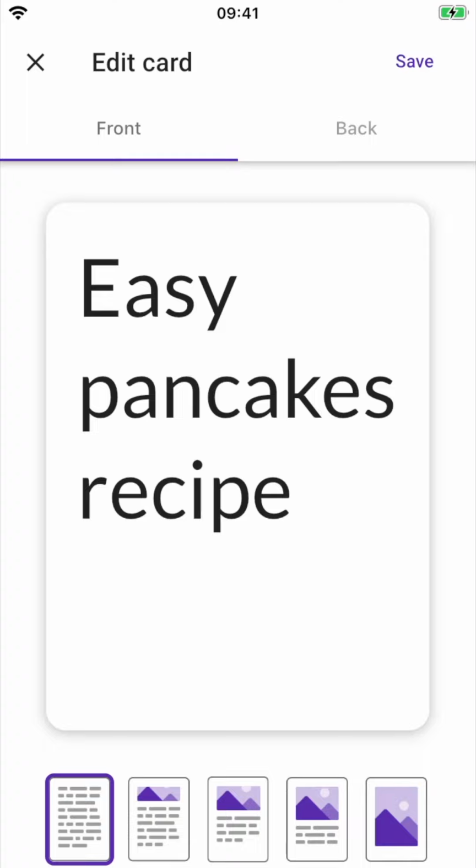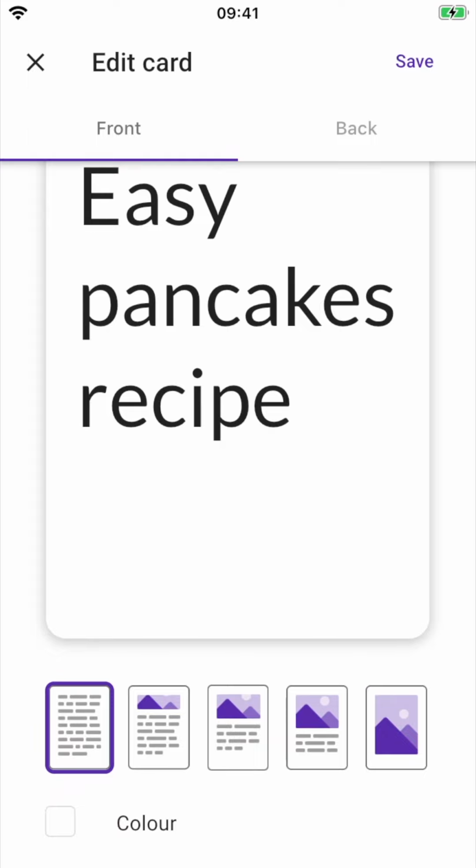So this card is using the text only layout, and I can change this by choosing one of the graphics underneath the card preview there. Now the one that's selected only shows text, but to the right of that you can see different layouts that include images at different sizes, including one that's just one big image. Now the one I want to use for this is the biggest image with the smallest text.